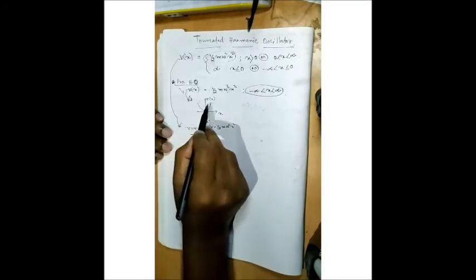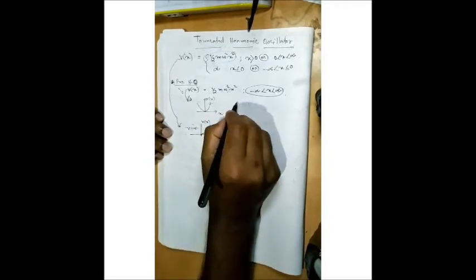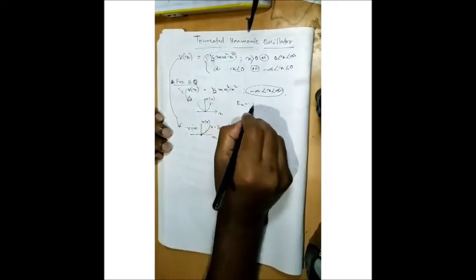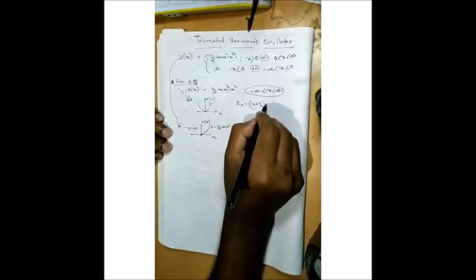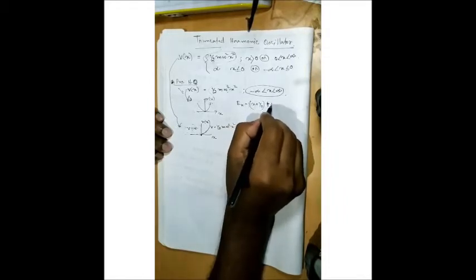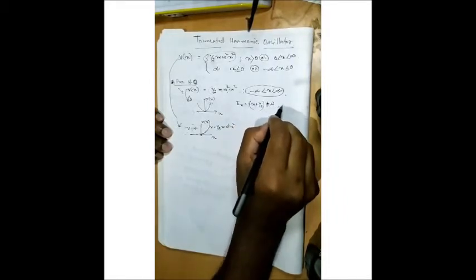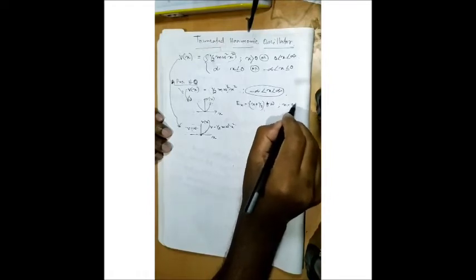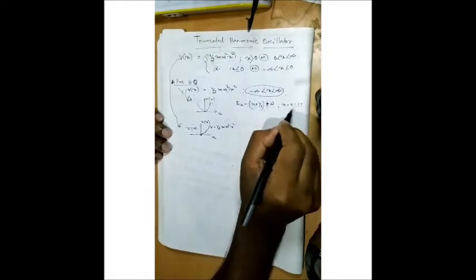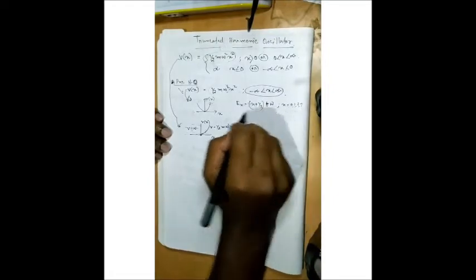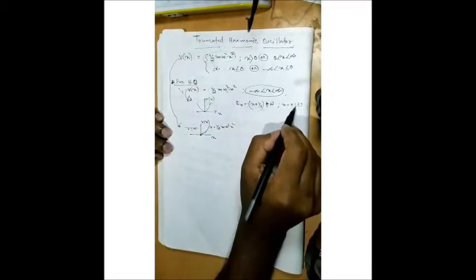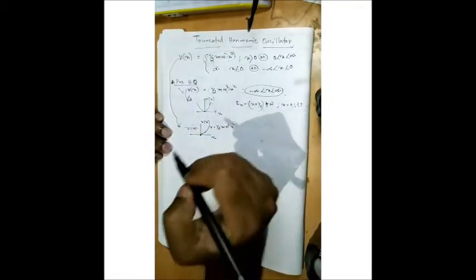When it was a symmetric graph, we took the energy eigenvalue E_n equal to (n plus half) h cut omega, omega is the frequency, and n started from 0, 1, 2, 3, and so on. That means all even and odd values, including 0, were present.